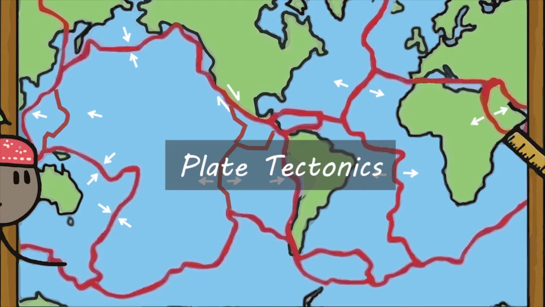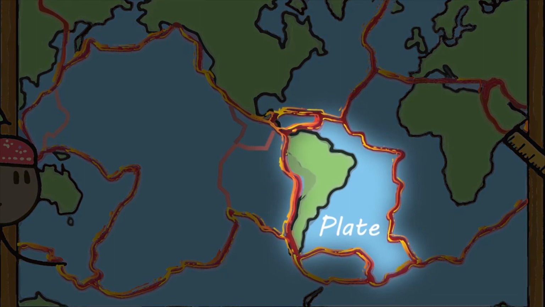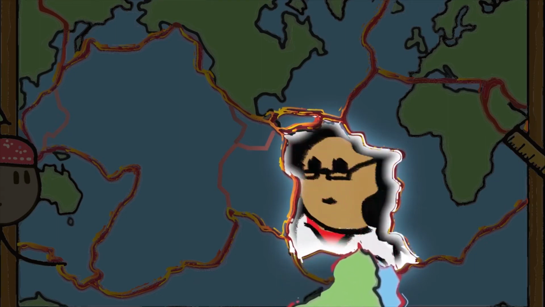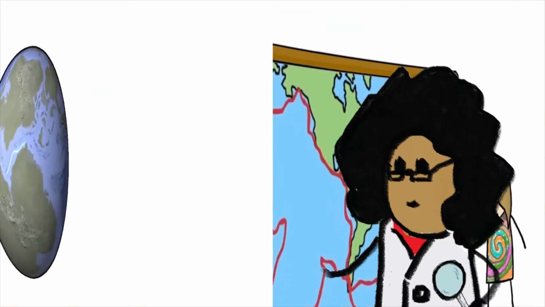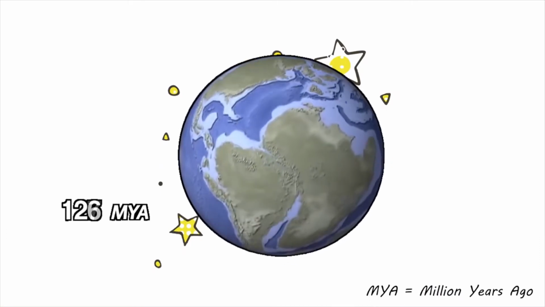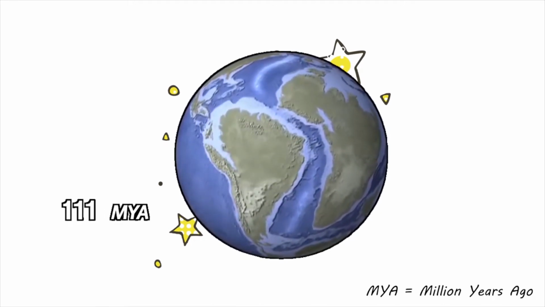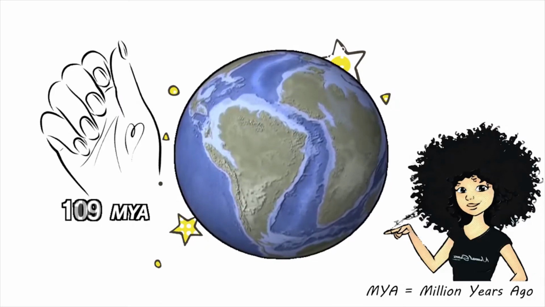To understand plate tectonics, we first need to understand what a plate is. If you've seen a map of all of Earth's plates, you would probably think this looks like pieces of a jigsaw puzzle. Well, they are, except these puzzle pieces don't sit still. They are slowly moving all the time. Although we are living on one of these plates, the North American plate, you'll never feel the movement. This is because the plates move very slowly. The fast plates move as fast as your hair grows, and the slow plates move as fast as your fingernails grow.